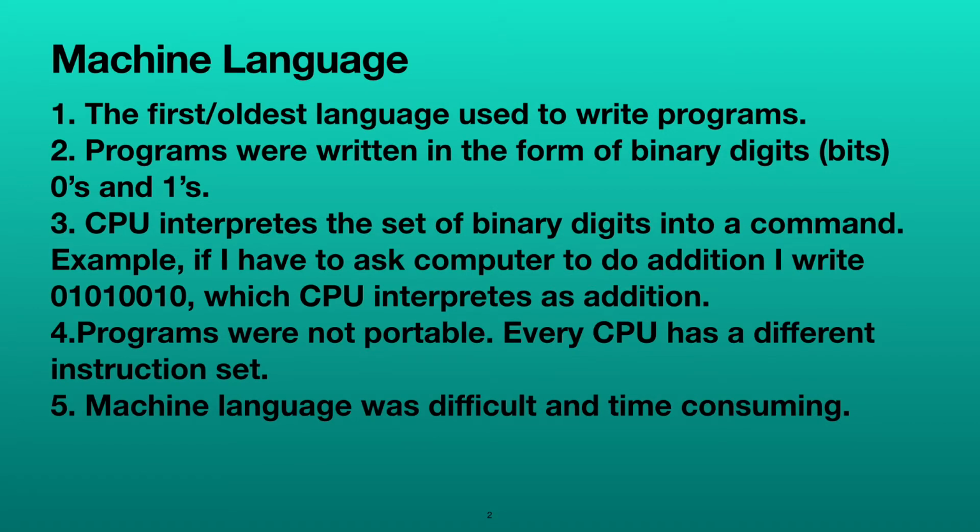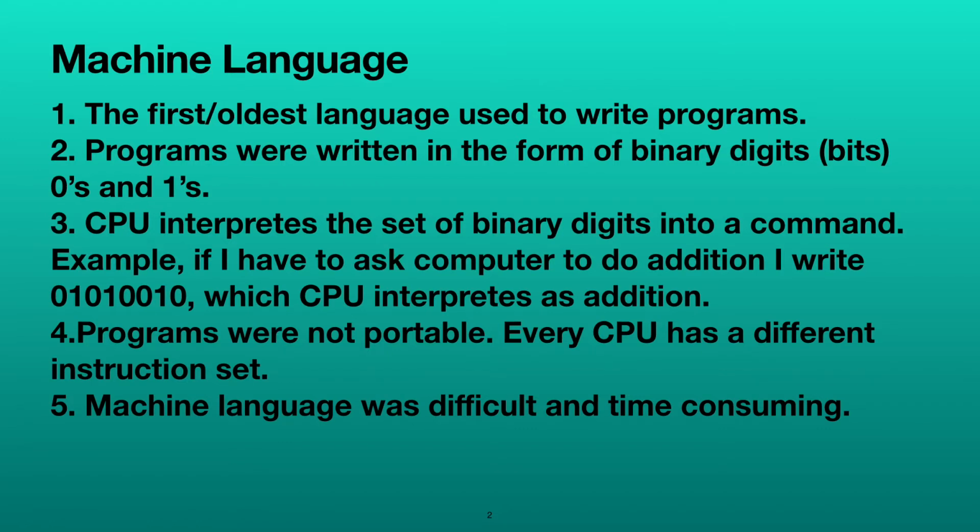So now we will discuss machine language. Machine language is the first and the oldest language used by programmers to write computer programs. In machine language, programs are written in the form of binary digits, zeros and ones. Binary digits are called bits. Short form is bit. So now, when we write a program using machine language, we have to write in the form of zeros and ones.